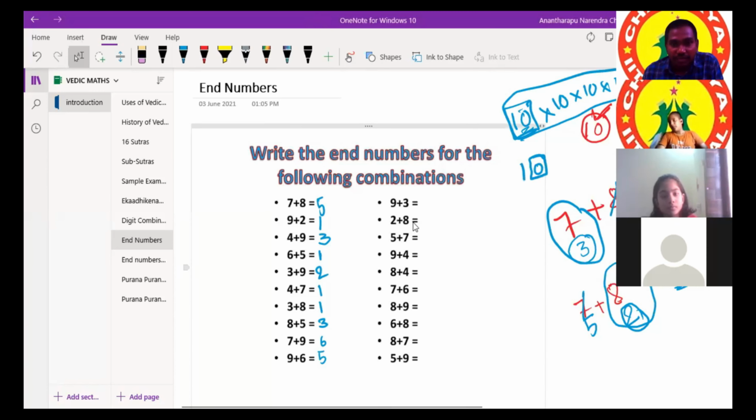0 is the end digit. For 2 plus 8, it is 0 only. Okay, the time is up. 5 plus... time again. Oh, it's 57.